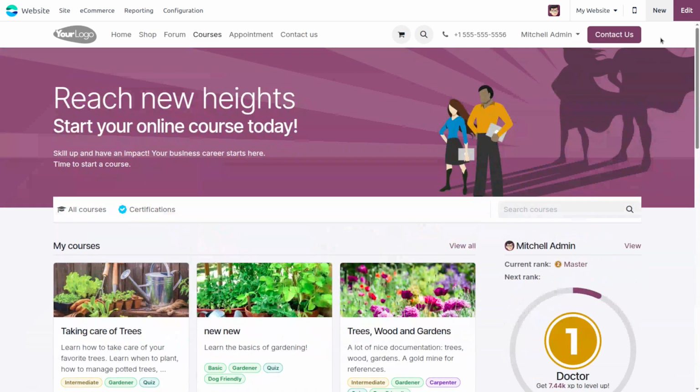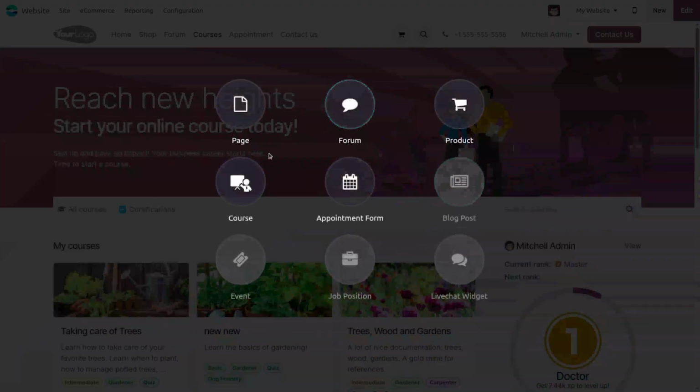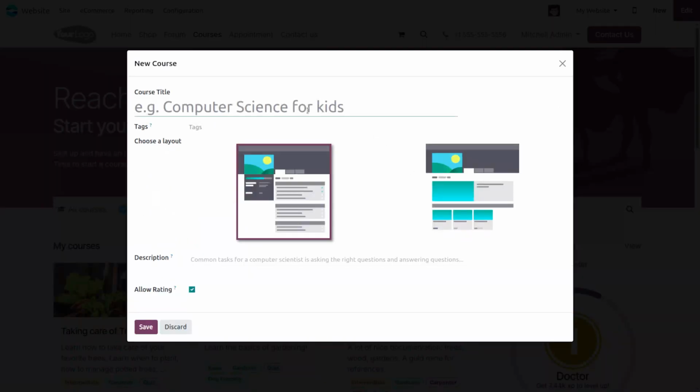By clicking this new button, we can see there are different options like page creation, forum creation, product, course, appointment form, blog post, events, job position, live chat widgets, etc. Here we want to create a course, so we can click the course button. Once we click the course button, we can add the content or the title of the course.